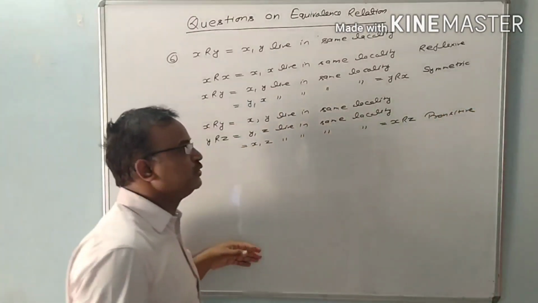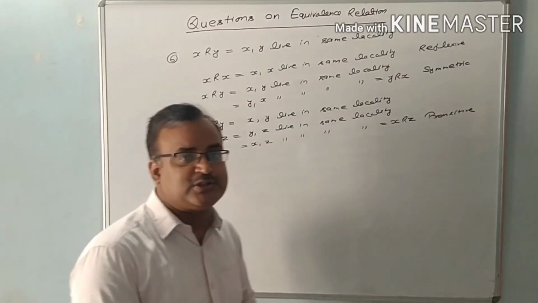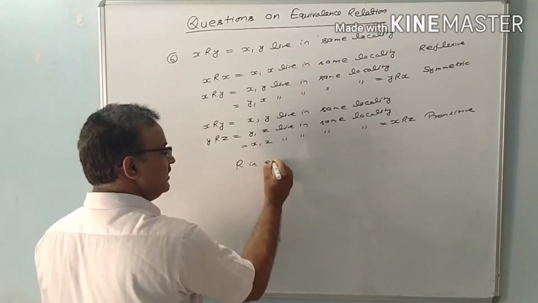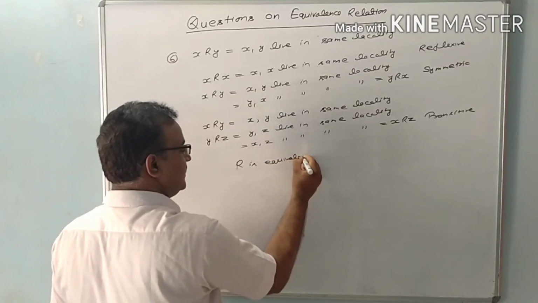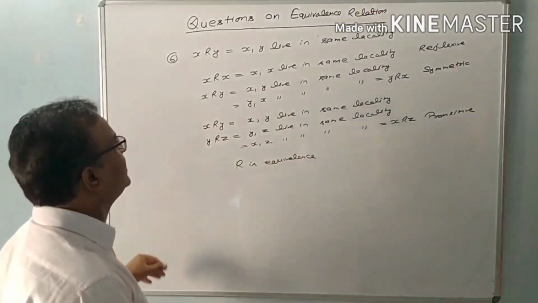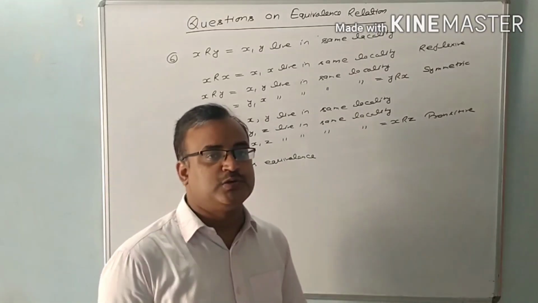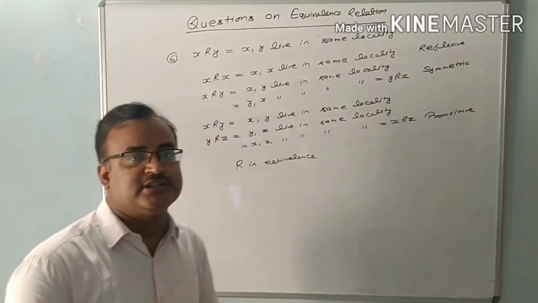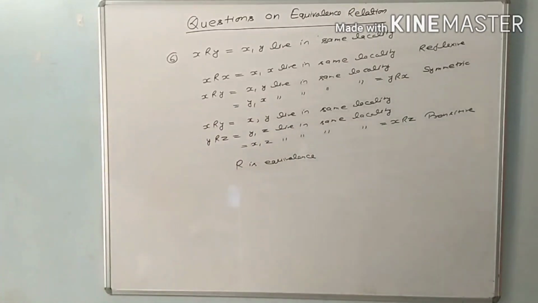This relation is reflexive, symmetric as well as transitive. That's why I am saying R is an equivalence relation. This was question number 6. Now I am going to discuss the next question, which is example number 7.